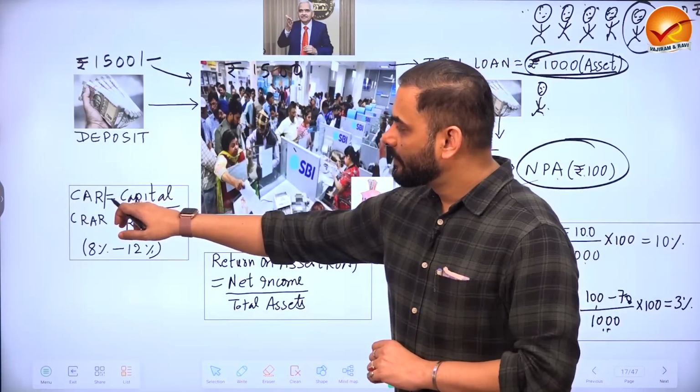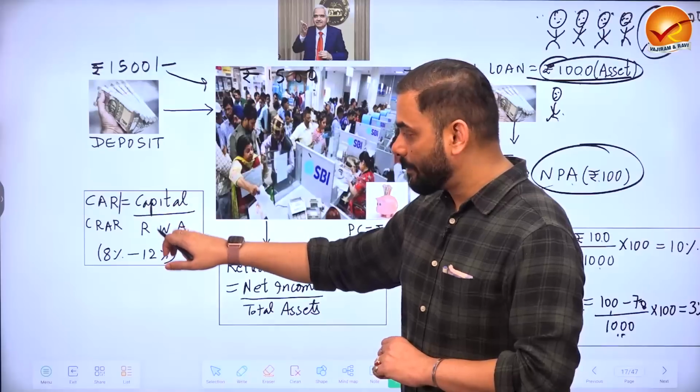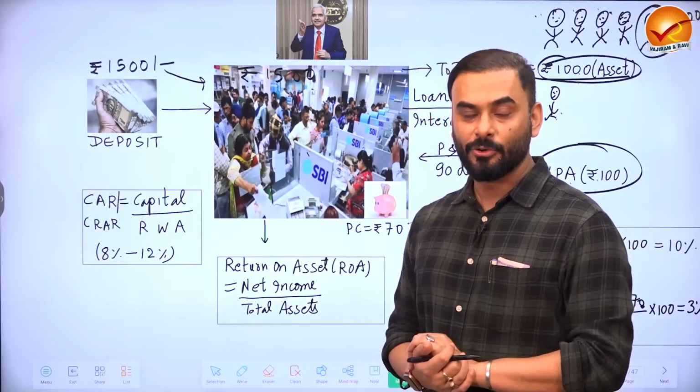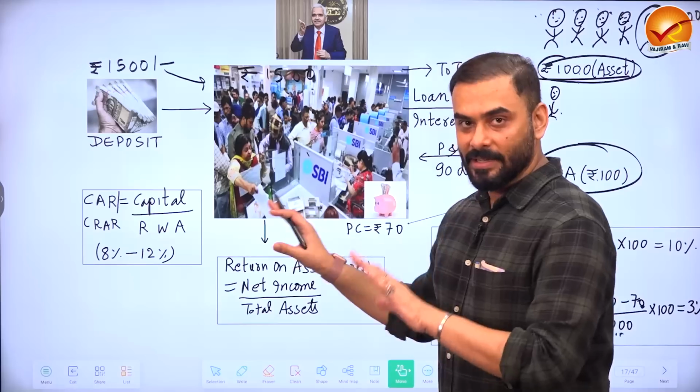And this capital adequacy ratio formula that you see, capital by risk weighted assets, this capital is of two types, tier 1 and tier 2 capital. So this is in a healthy state.